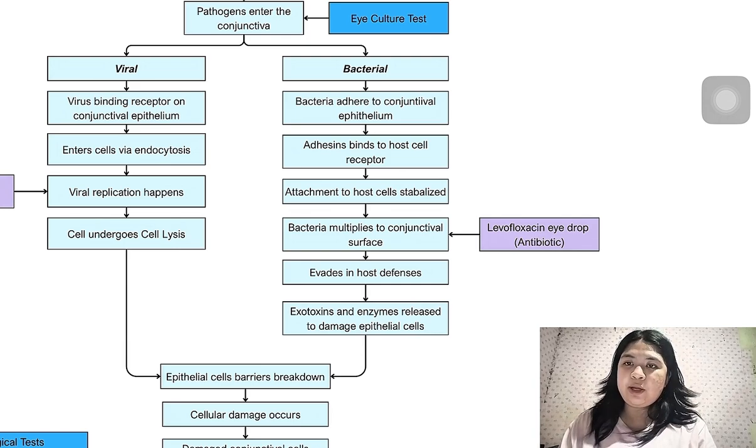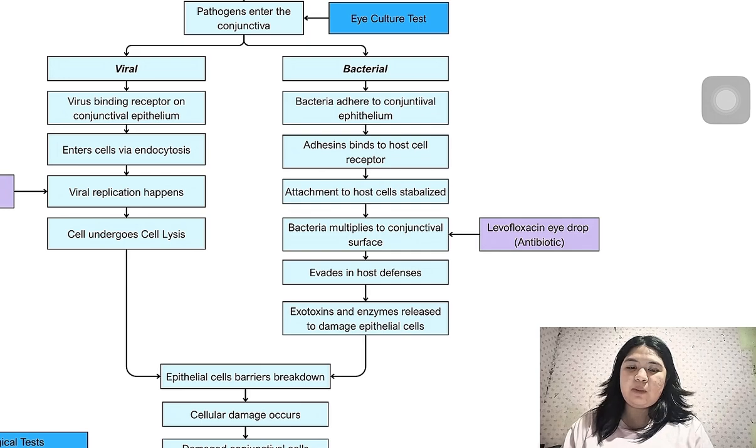So for bacterial infection, there would be an adherence to the conjunctival epithelium or the epithelial cell. So bacteria will now bind to the host cell receptors. As it binds to the host cell receptors, there will be an attachment to the host cell, which makes it stabilized. As it is now stabilized, there would be replication also, or the bacteria will multiply on the conjunctival surface.